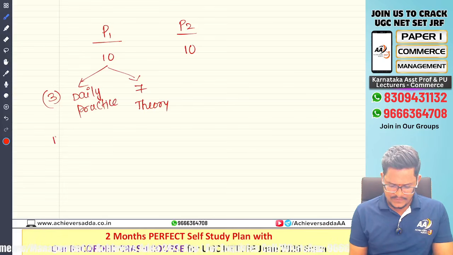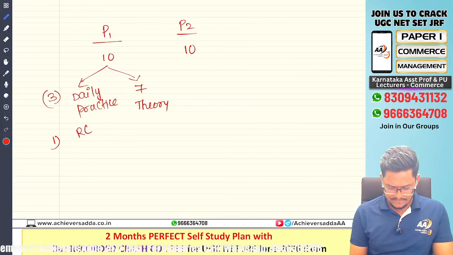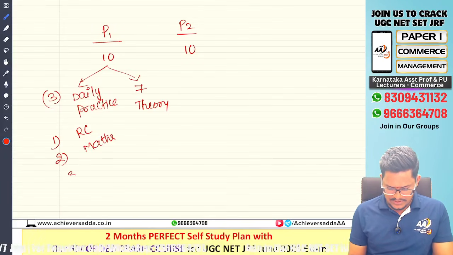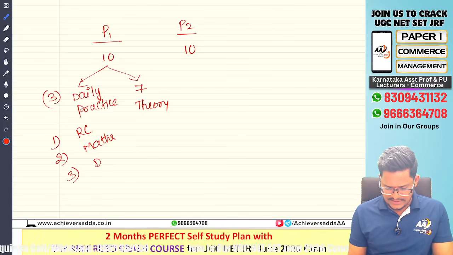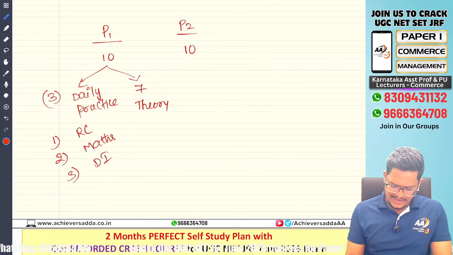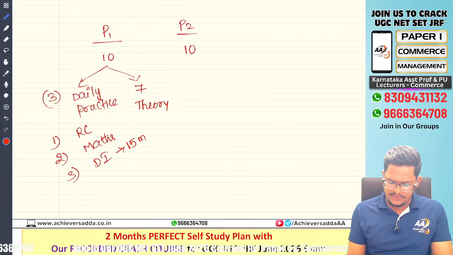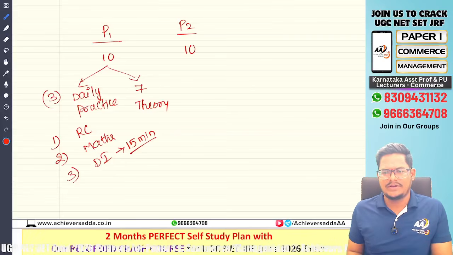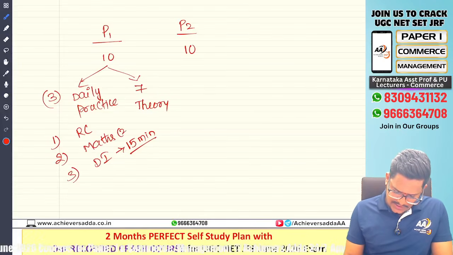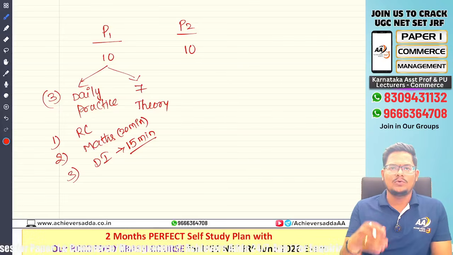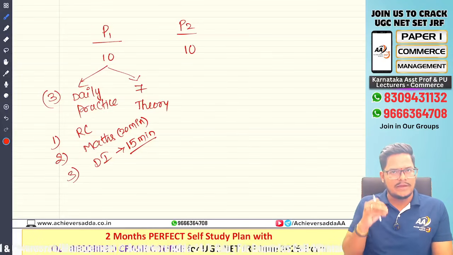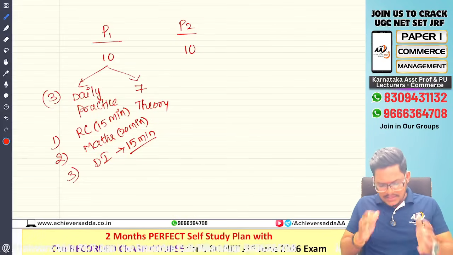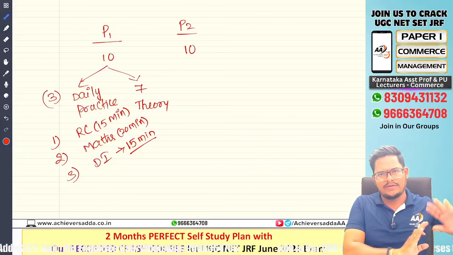What are the 3 units? Number 1, reading comprehension, unit number 3, and unit number 5, mathematical aptitude and reasoning. Unit number 7, which is data interpretation. Every day, take any one DI set from recent previous years, 15 minutes daily at any time during the day. Daily 20 minutes you can give to solving 20 previous year questions of mathematics, and daily 15 minutes for solving reading comprehension. This way, with daily practice, these 3 units will be covered easily in the 50 days.